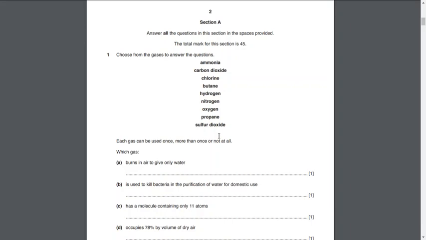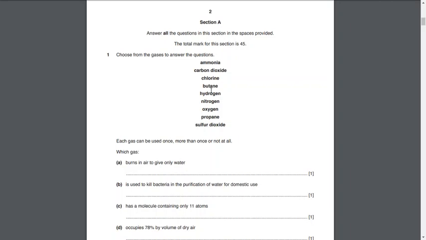If we look at these gases: ammonia, carbon dioxide, chlorine, butane, hydrogen, nitrogen, oxygen, propane, and sulfur dioxide. From these, which gas burns in air to give water? Because it's about burning in air, we are going to consider it as reacting with oxygen.